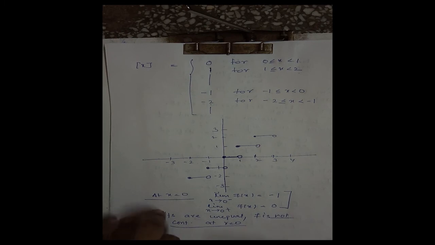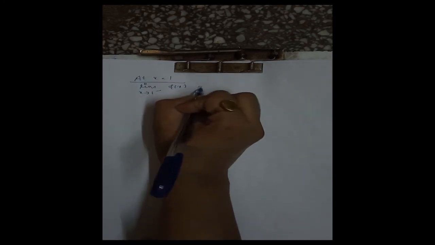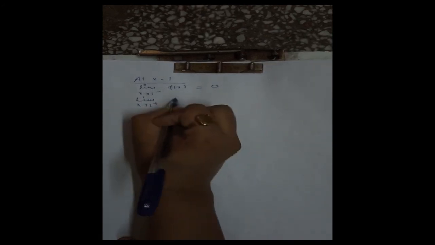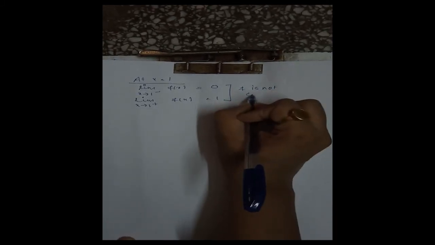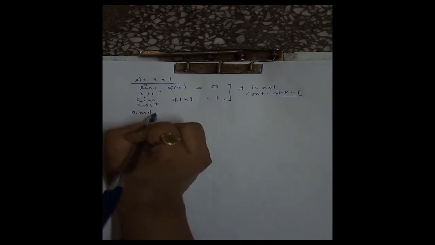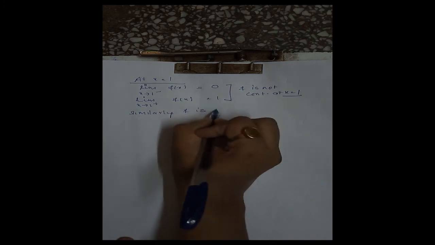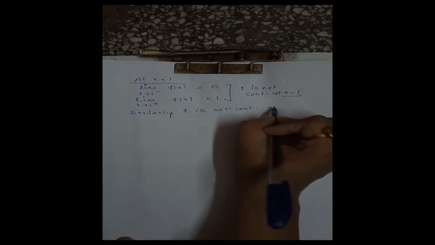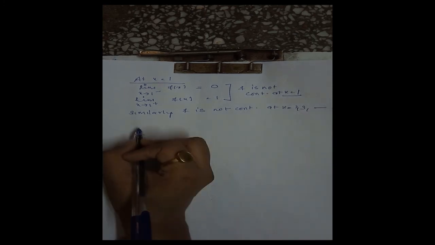Now we check at the point x equal to 1. Limit x tending to 1 minus f of x is 0 by definition, and the right hand limit, f of x, is equal to 1. Not equal, therefore f is not continuous at x equal to 1. Similarly, f is not continuous at x equal to 2, 3, all positive integers.